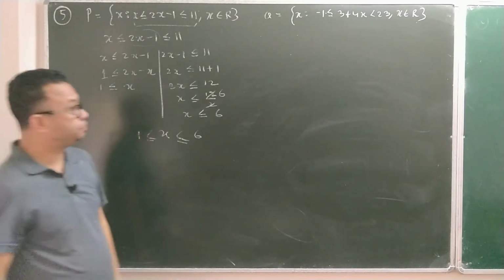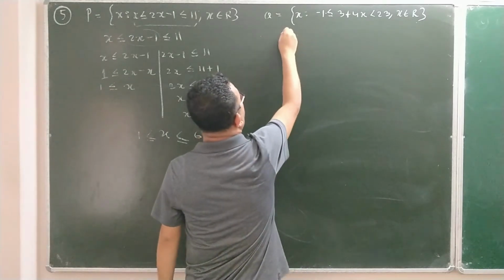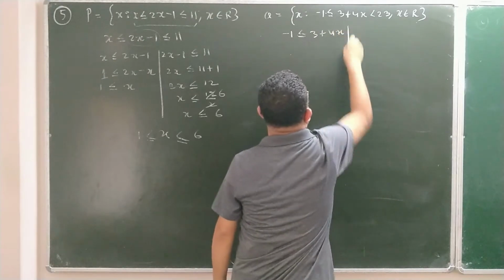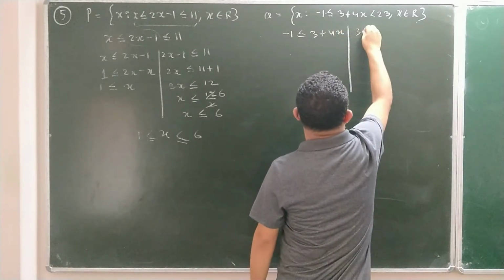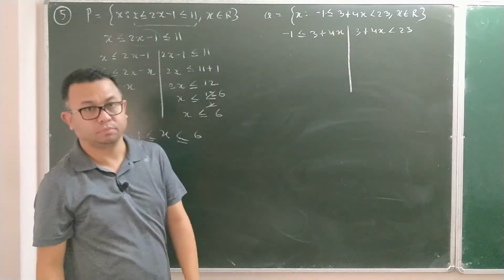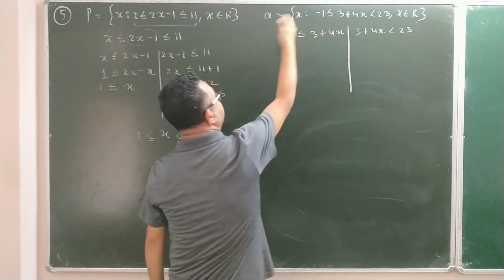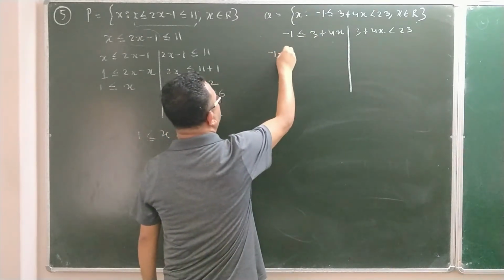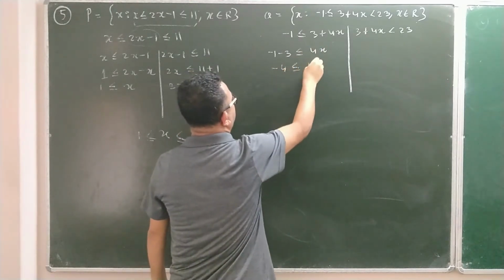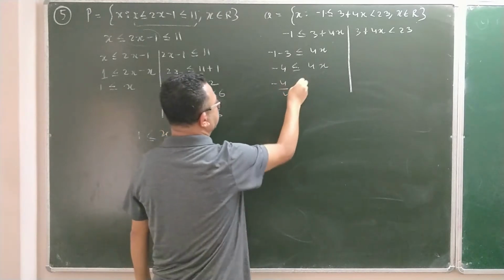Now going on to Q, I am now solving Q also from here to here. So if I divide it into two parts, minus 1 less than or equal to 3 plus 4x, that is one part, and the other one is 3 plus 4x less than 23. So the two parts I am going to solve now. Then 4x is already positive, so let it be there. So let me bring that 3 this side. It will be minus 1 minus 3 less than or equal to 4x. This is minus 4 and that is 4x. Now since attached with x is 4, this 4 will come this side and divide. So here it is x.